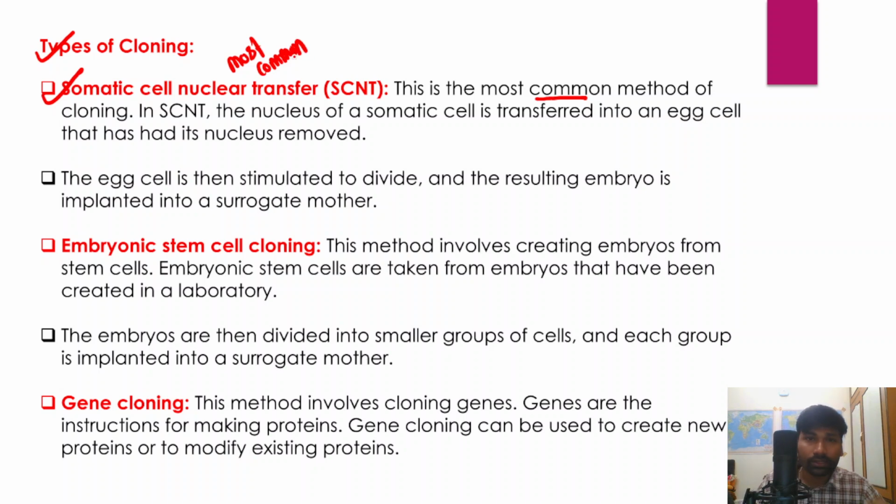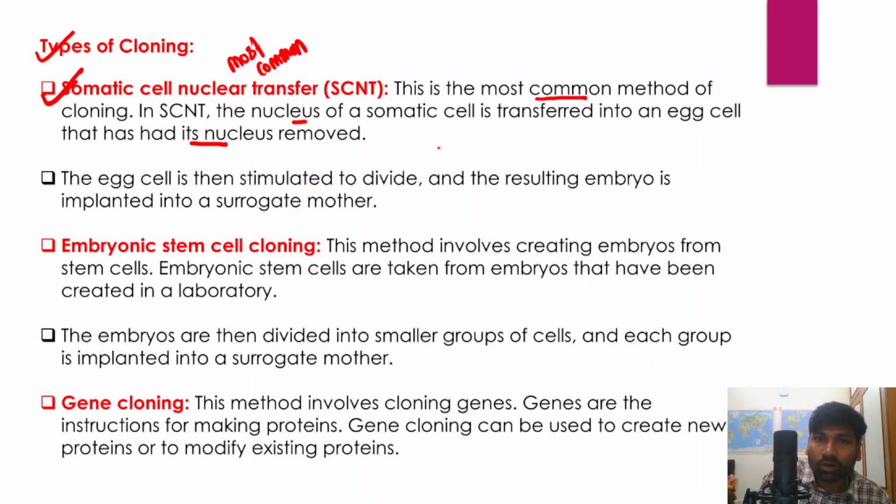In this method, the nucleus of the somatic cell is transferred into the egg cell that has had its nucleus removed. Like we understood in the previous diagram, that is what is called the somatic cell nuclear transfer method of cloning, right?